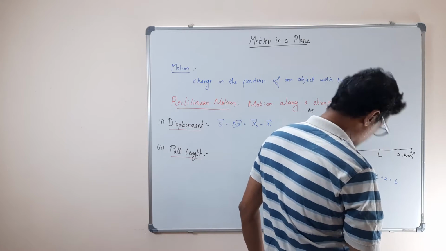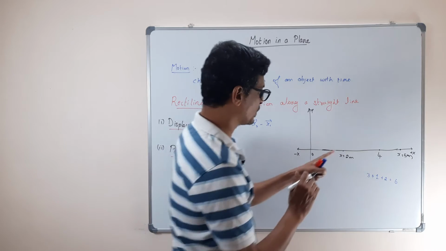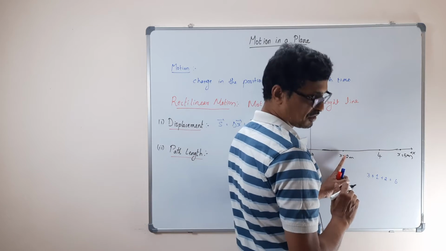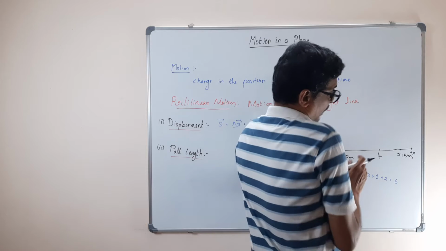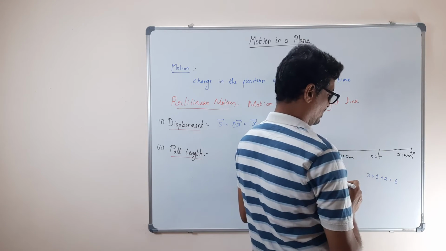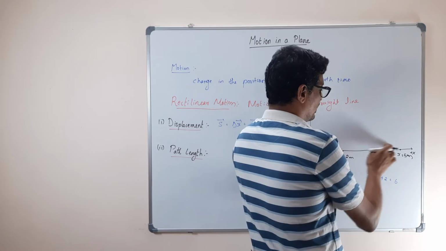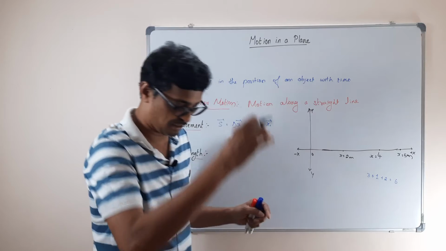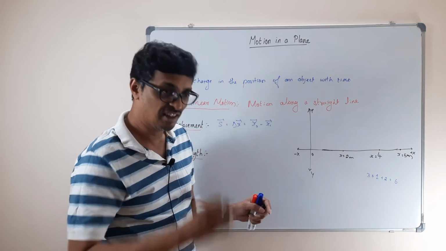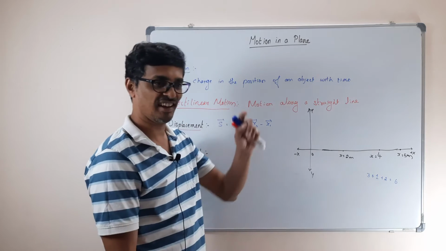Its initial position was 2, suppose, and I put this as the final position. So what is the displacement now? The point is something like, I dropped the ball, it hit the ground, bounced back and stopped there.